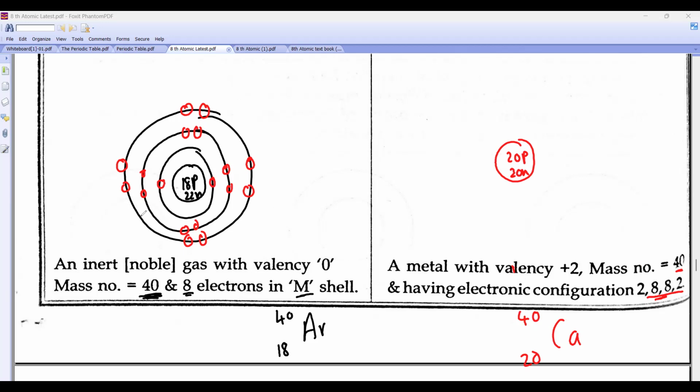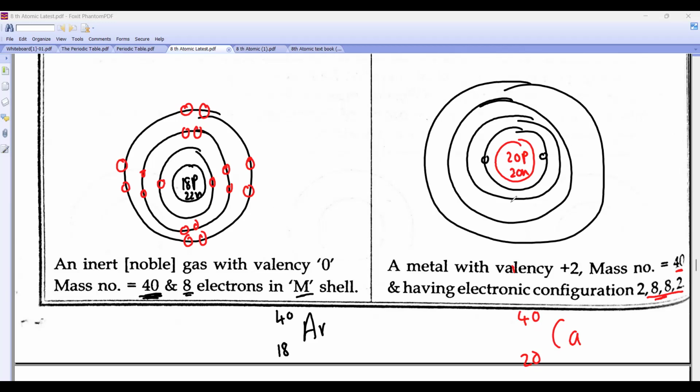First orbit, how many electrons? 2. Second orbit, 8. Third orbit, 8. Fourth orbit, 2. Are you getting it? Look at 2, 8, 8, 2. Will you be able to do it? Come on, tell me. Here it will be 1, 2, 3, 4, 5, 6, 7, 8. Here also 1, 2, 3, 4, 5, 6, 7, 8. Here there are only 2, na beta, so we'll make 2. Done, sir. Got it?